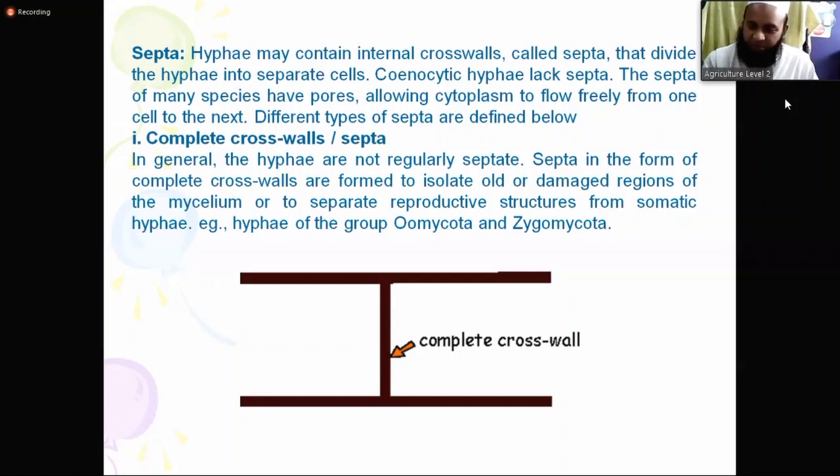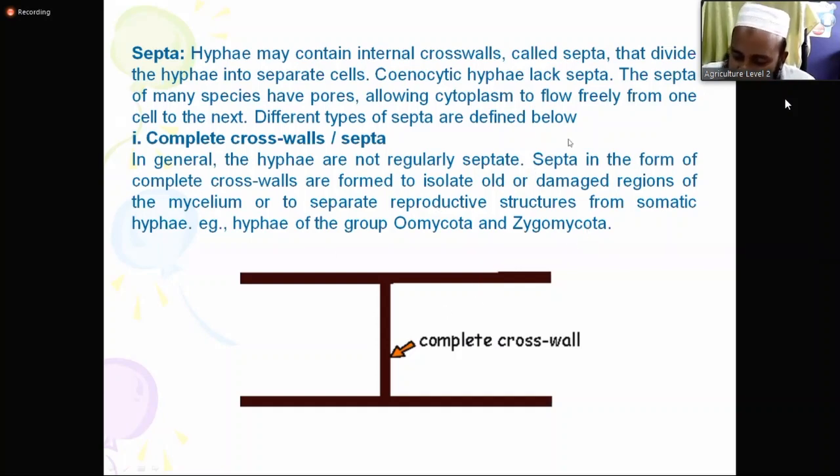Some fungi prepare complete septa so that an area may die. Their old septa, they say these are not now active. So they make some septa and the other area dies due to lack of nutrition. Another thing is to separate reproductive structures. You know, in reproductive structures they produce some haploid nuclei, haploid type of DNA or something like this.